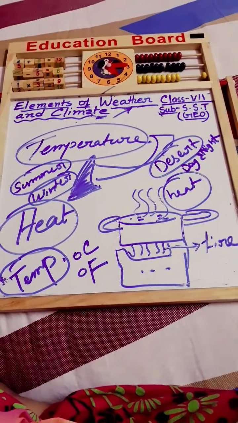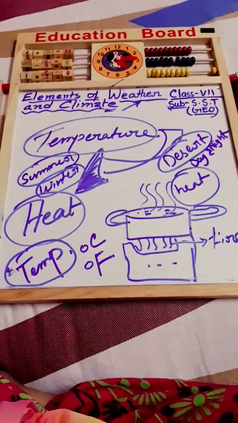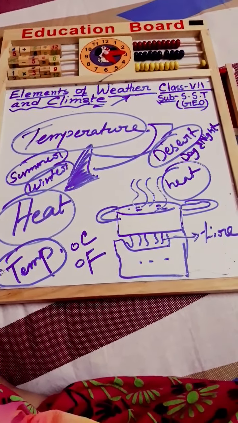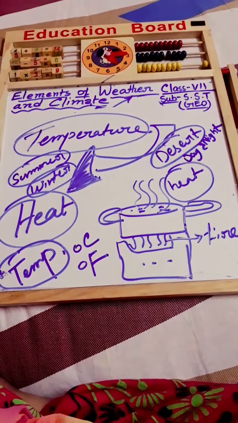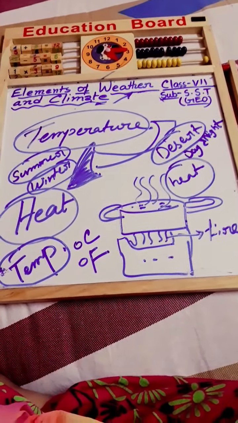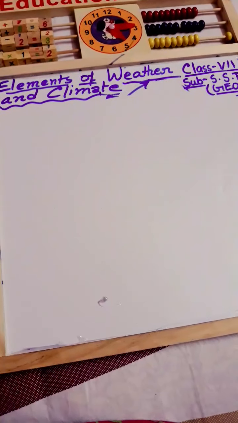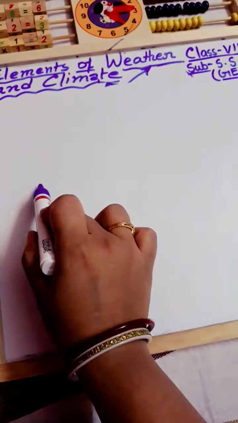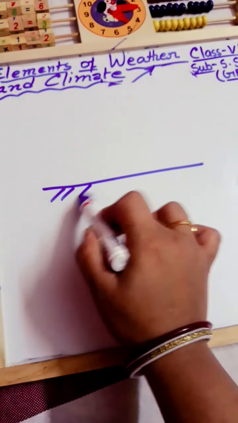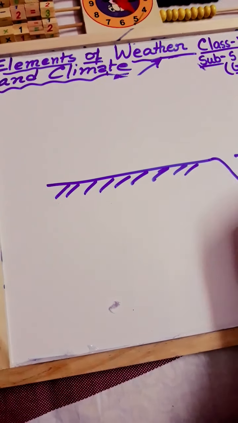Now we will discuss the heating of the Earth's atmosphere. In which way is our Earth's atmosphere trapping or absorbing heat? Which heat? The energy of the sun rays. Suppose this is the Earth's surface and there is some water body.